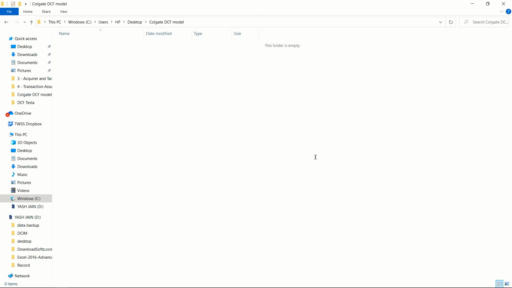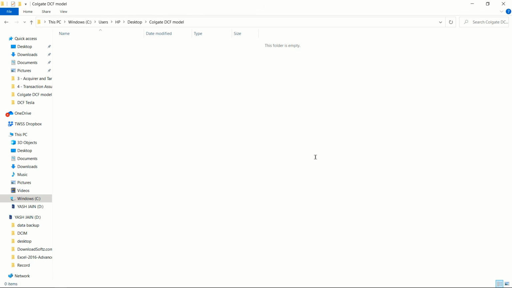We'll be trying to calculate its intrinsic value, and then cross verify whether it is undervalued or overvalued. So let us start with the DCF model. To start with any model, I need a certain set of assumptions, and for those assumptions I need to read as much as I can about a particular company.